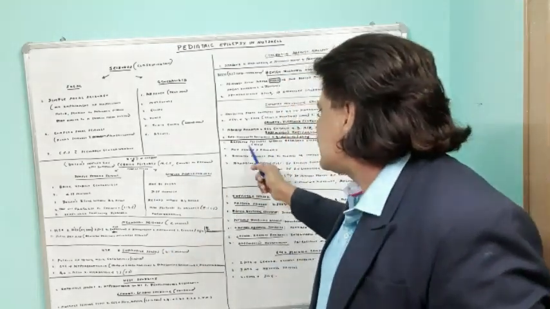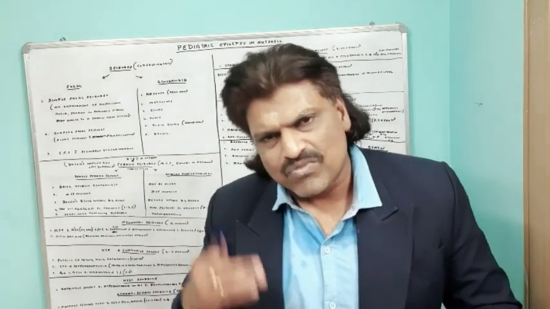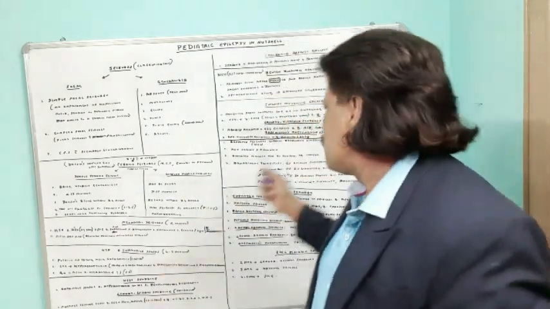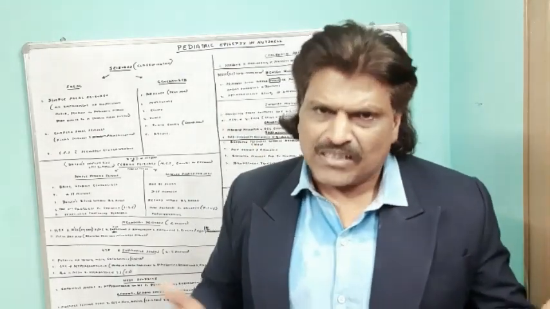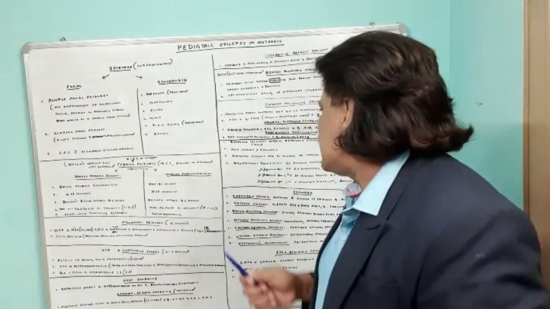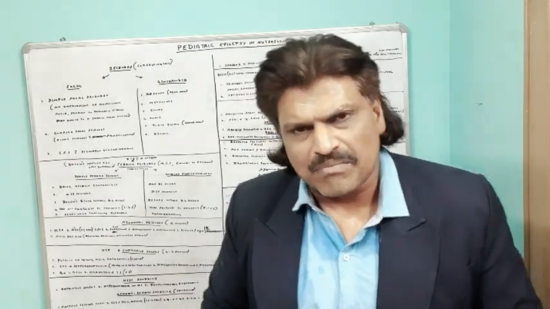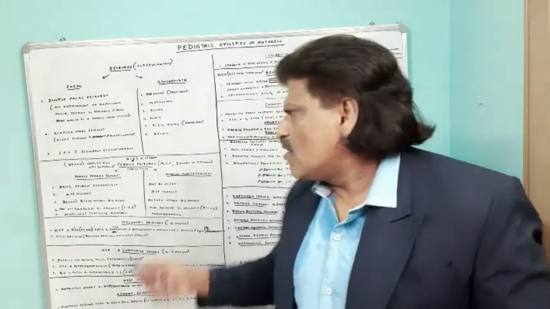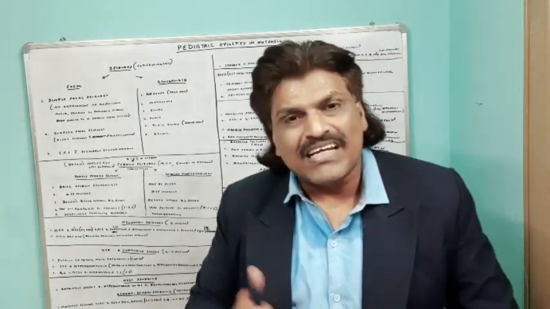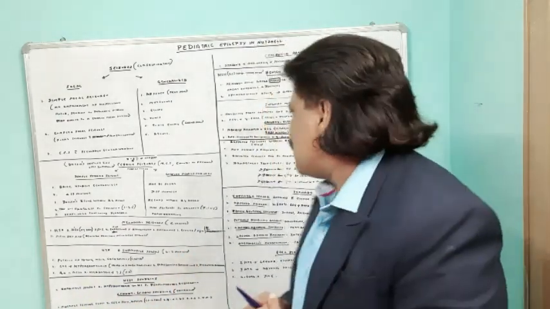One, it is repeated generalized tonic-clonic seizures without regaining consciousness. So the person keeps on throwing seizures without regaining consciousness. It could be status epilepticus, or any seizure which is going on for more than 5 minutes. It could be status epilepticus, or repeated seizures for 30 minutes or longer, again status epilepticus. So repeated seizures for 30 minutes or longer, or seizures going on continuously for more than 5 minutes, or repeated seizures without regaining consciousness in between seizures. All these three will merit a diagnosis of status epilepticus.